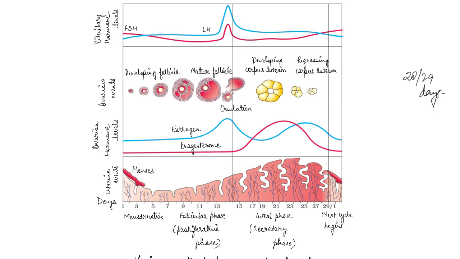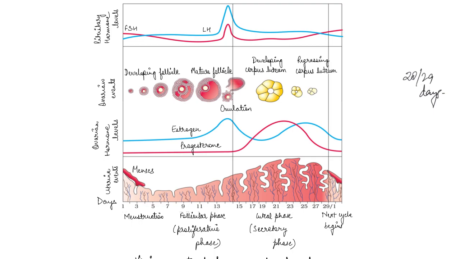So the cycle starts from the menstrual phase, and the menstrual flow lasts for 3 to 5 days. This menstrual flow is due to the breakdown of the endometrial lining of the uterus. We studied the different layers of the uterus wall as well, and the innermost was the endometrium.